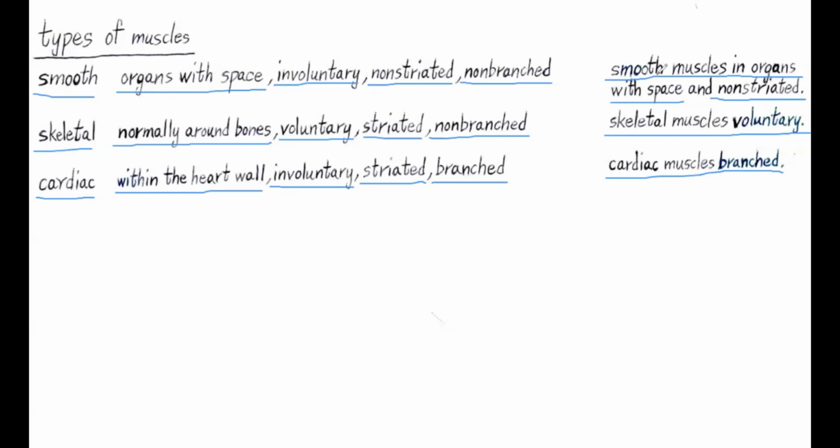So we have all this information on the left side, but as long as you are able to remember the short summary sentences on the right side, then you will be able to summarize all this information without getting them confused.